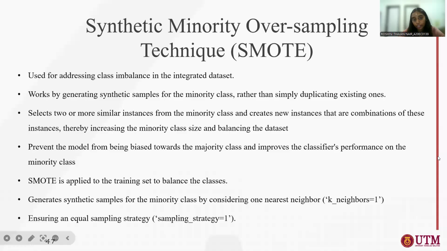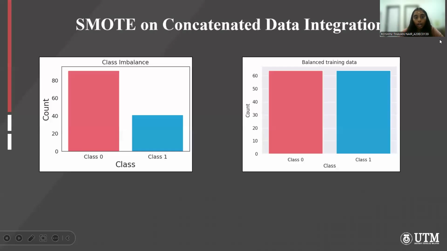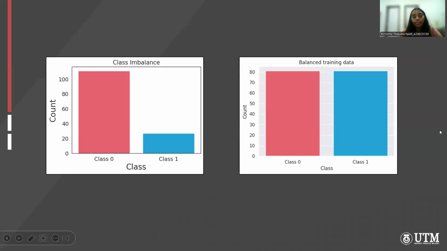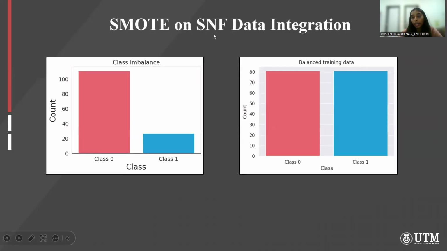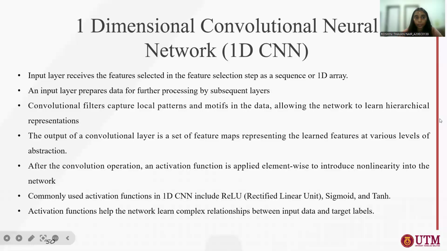After applying, 150. And then we have to apply the synthetic minority oversampling technique, SMOTE, to balance the imbalanced integrated data set. This is SMOTE applied on the concatenated data integration. This one is before we apply SMOTE, and this one is after SMOTE is applied. Then SMOTE is also applied on the SNF data integration. Here is one before SMOTE and this one is after SMOTE.